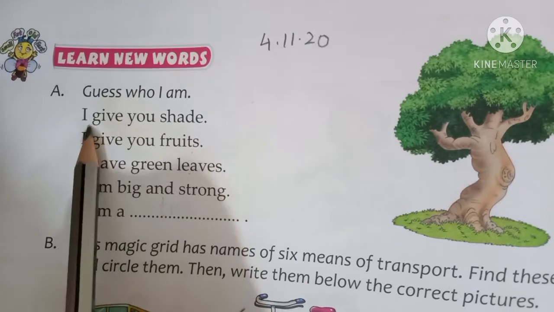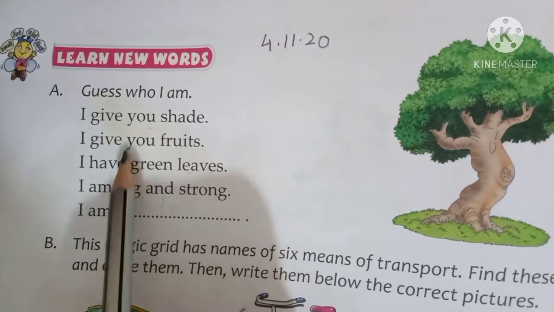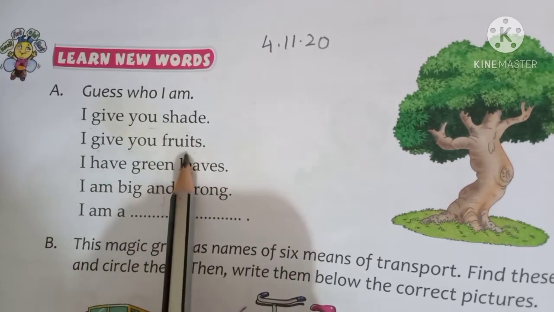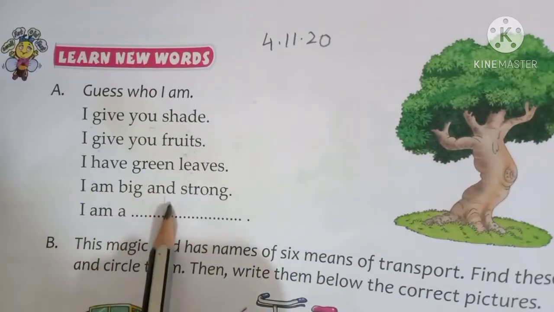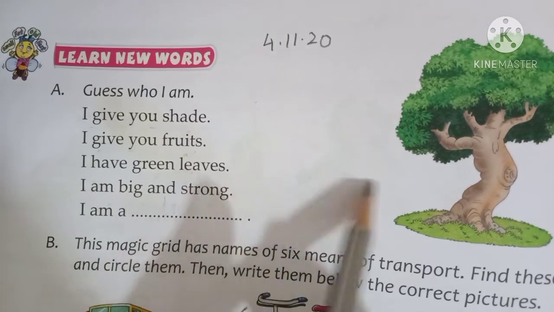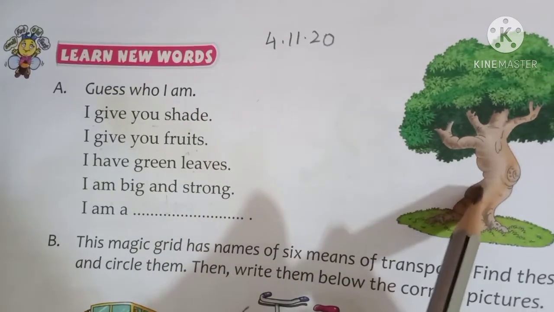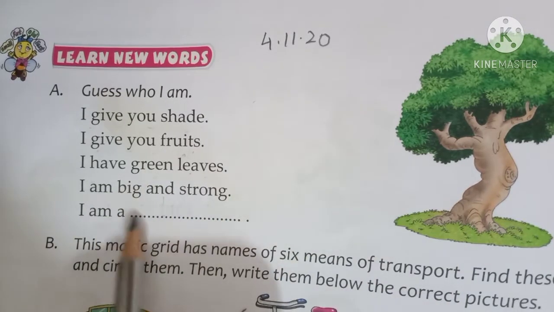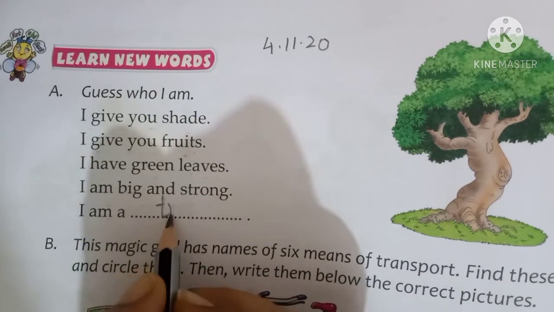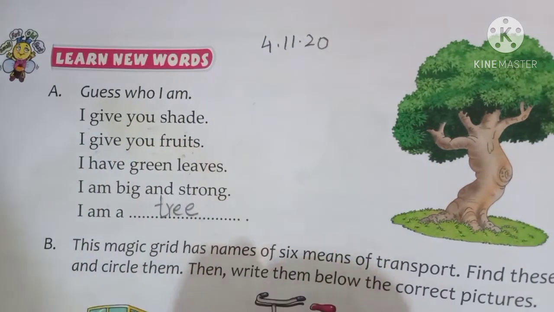I give you shade. I give you fruits. I have green leaves. These are all green leaves. I am big and strong. Okay, the tree is tall and it is also big and strong. I am a dash. What is it? It's a tree. So you will be writing here tree.